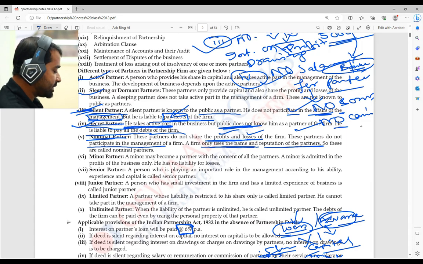I am not at all participating in any activities. I am not at all participating in any profit part or loss part.